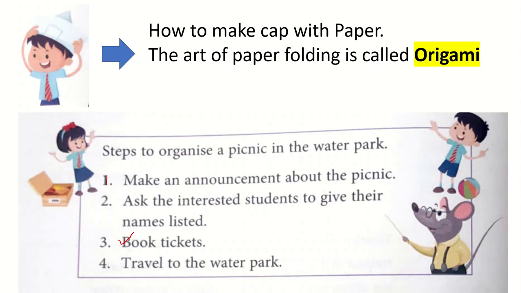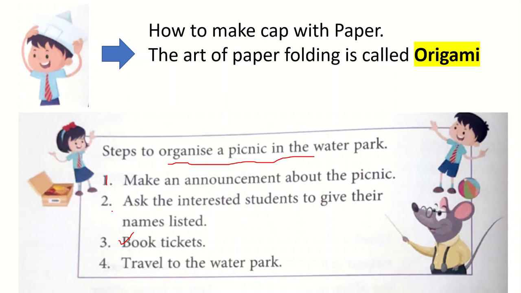We have also read about another activity in your book, about organizing a picnic in the water park. These are the basic steps that are written inside the book.